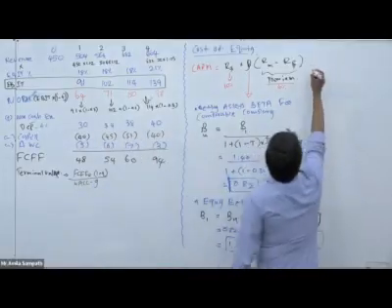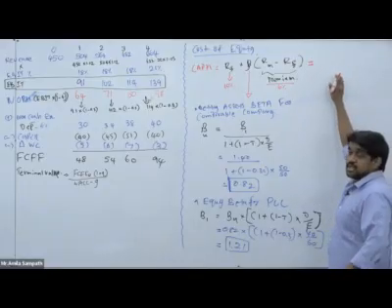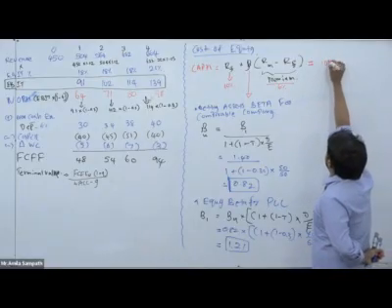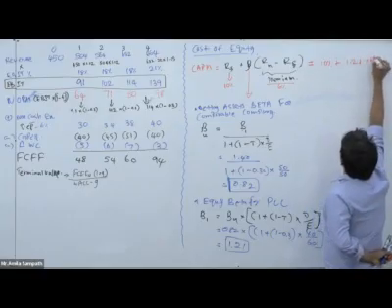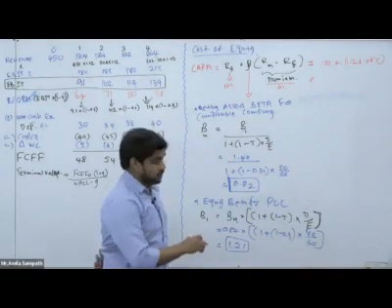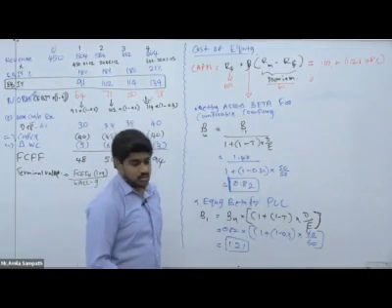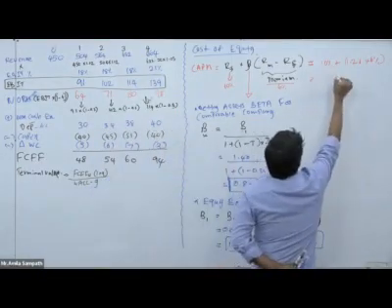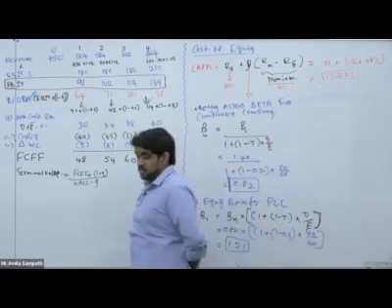Now we can get the cost of equity based on the CAPM. 10% plus 1.21 into 6%. Then we can get it as 17.26. 17.26 is our cost of equity based on the CAPM model.